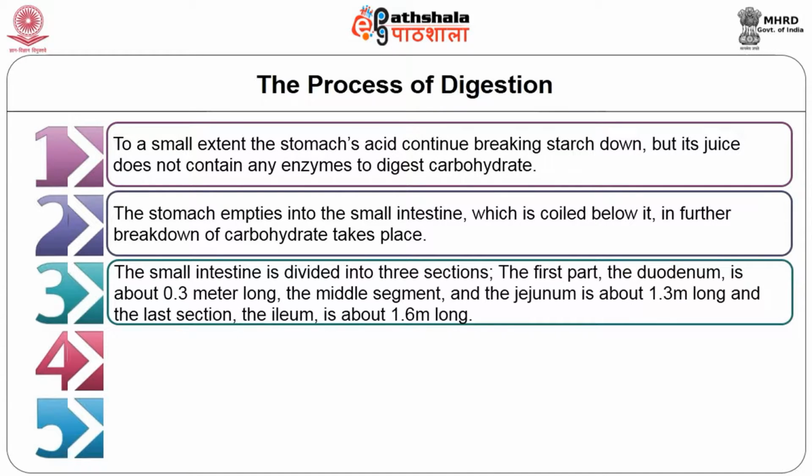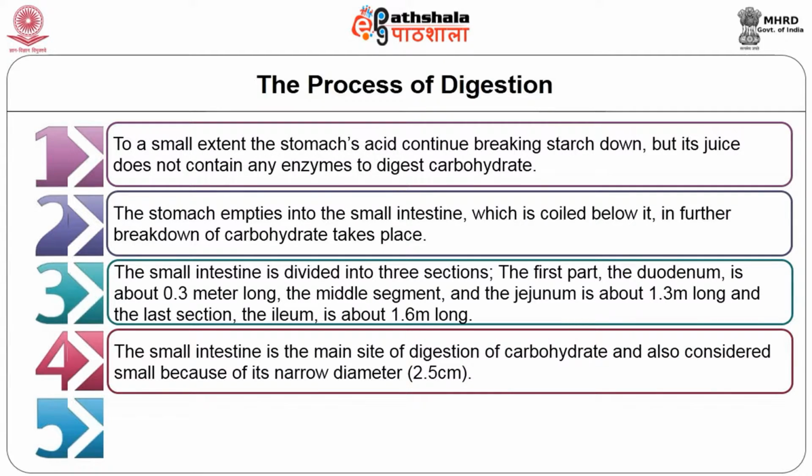The small intestine is divided into three sections. The first part, the duodenum, is about 0.3 meter long. The middle segment, the jejunum, is about 1.3 meters long, and the last section, the ileum, is about 1.6 meters long. The small intestine is the main site of digestion of carbohydrate and is considered small because of its narrow diameter, that is 2.5 centimeters.